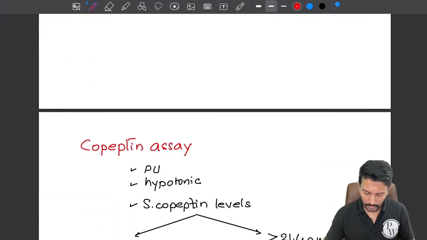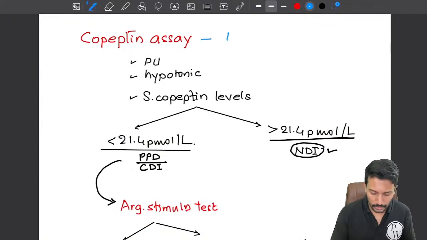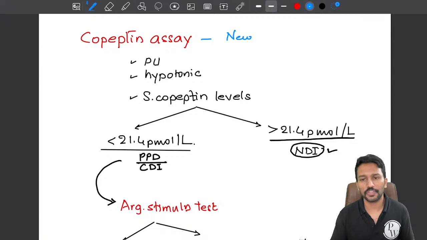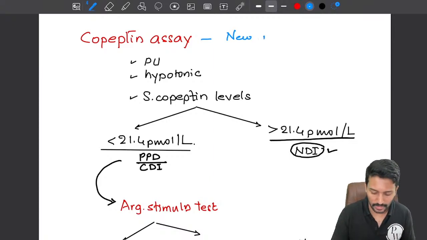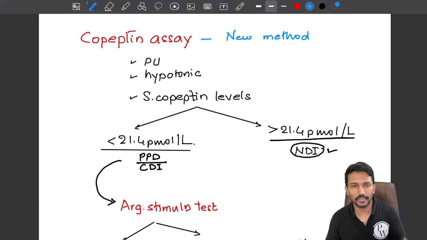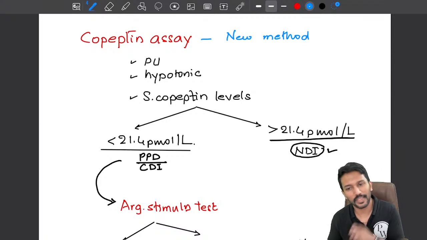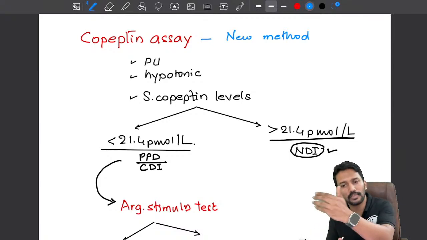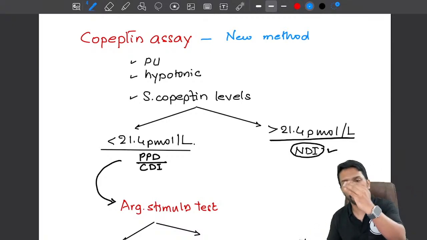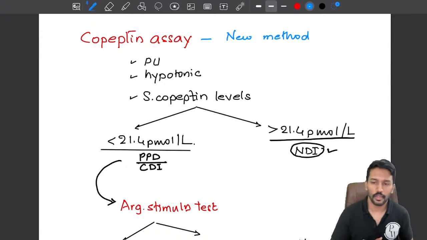Okay. Now there is one more algorithm which is the new method. So you may not face questions related to how to analyze this algorithm. Rather, they will ask you which of the following is a new method for diagnosis of diabetes insipidus. We call it the copeptin assay. What is copeptin? When vasopressin is released, along with that in equimolar concentration, another substance is released called copeptin. So we can also check the copeptin level. If copeptin levels are high, that means vasopressin level is high. If copeptin level is low, that means vasopressin level is low, because they are released in equimolar concentration.